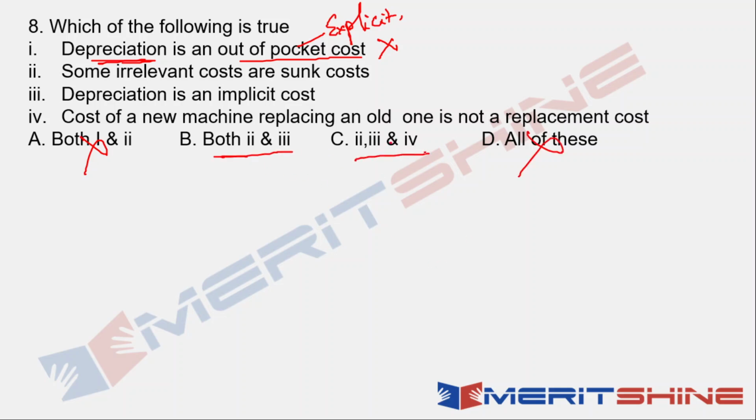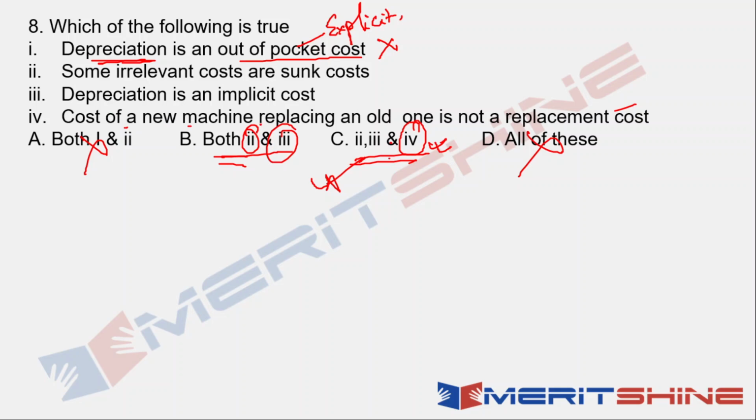We are left with these two. Both 2 and 3 have to be correct, since both options include 2 and 3. We only need to check 4. If 4 is correct, this would be the answer. If not, then B would be the answer. So let's check 4 first.